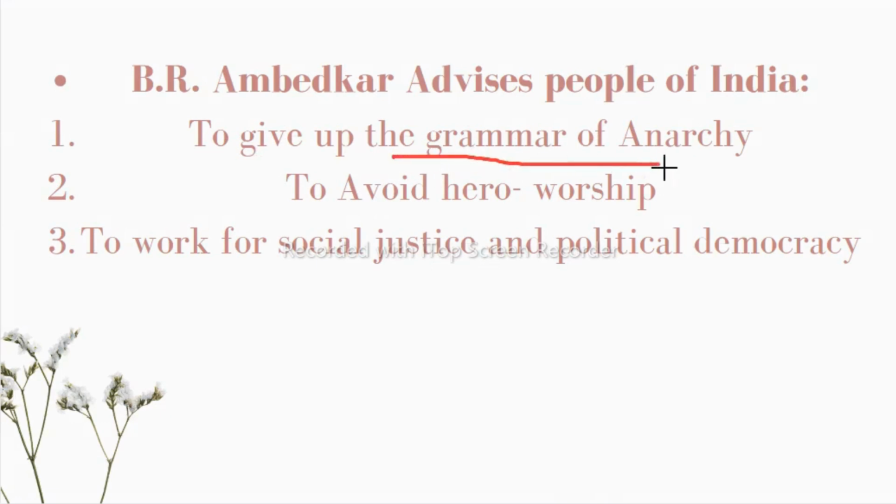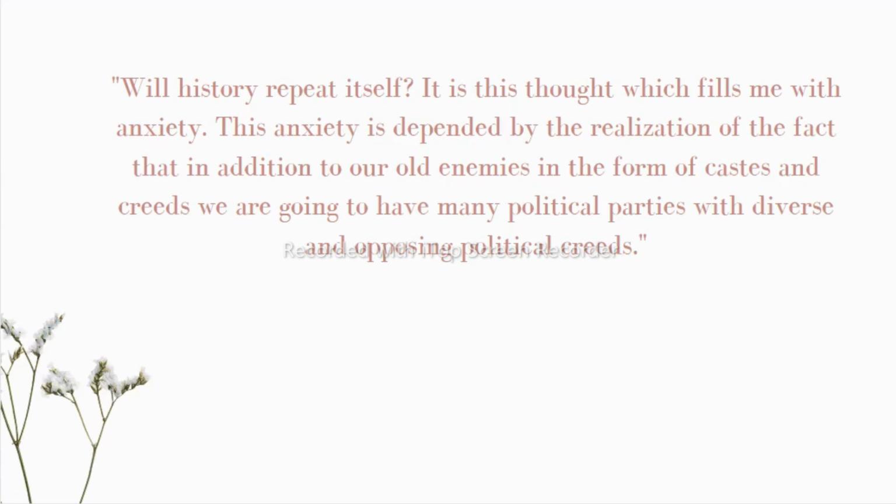Now, what is the grammar of anarchy according to BR Ambedkar? He started his speech by saying that on 26th January 1950, India would be a democratic country, in the sense that from that day India would have a government of the people, by the people, and for the people. So he said that we are going to enter a period where the government is for the people.